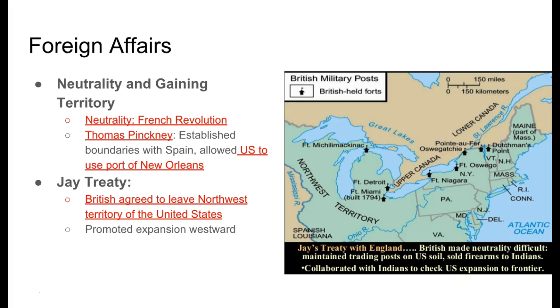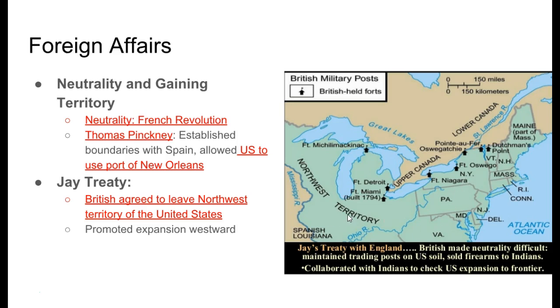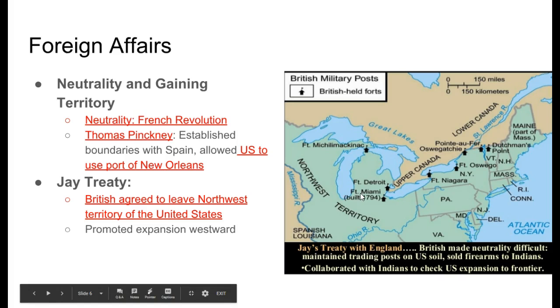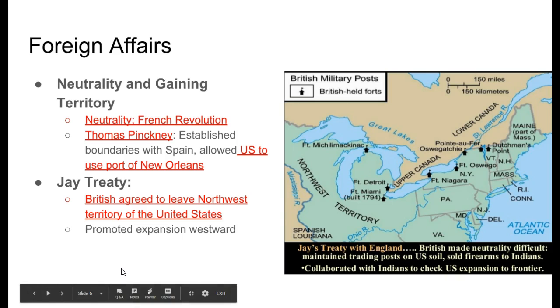The Jay Treaty was also negotiated during the presidency, and this is where the British agreed to leave the Northwest Territory. So as you can see in this map right here, there were a couple of forts that were in the Northwest Territory, and some of these were controlled by Great Britain. And so Great Britain decided to go ahead and leave these forts and leave that part of the country. And so this allowed the United States to move further westward because they no longer controlled these forts. And this promoted westward expansion.